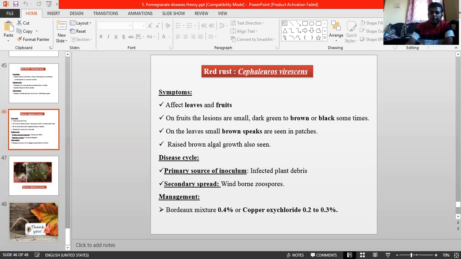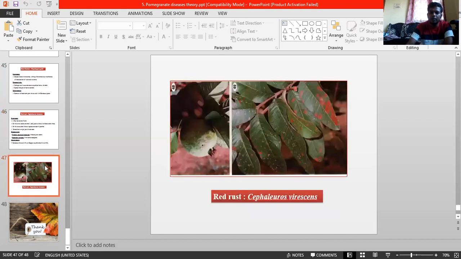So coming to the symptomatology, what type of symptom can we see? Already we have seen it in mango on leaf and fruits. Before becoming the red rusty color, they are grayish green, and afterwards they turn brown or red rusty color. Okay, so this is a common one.